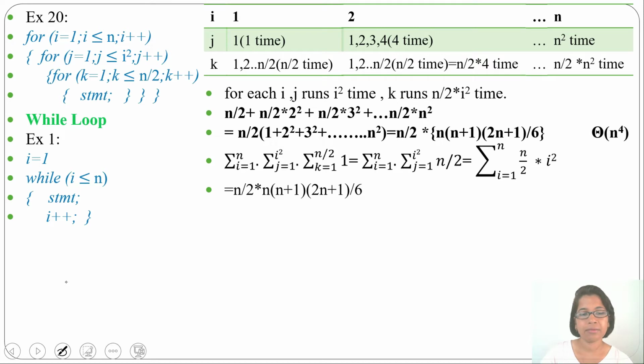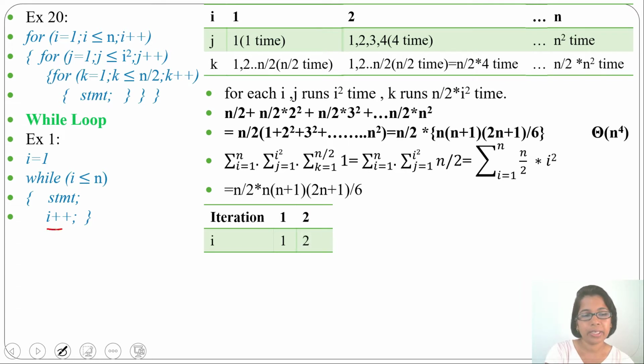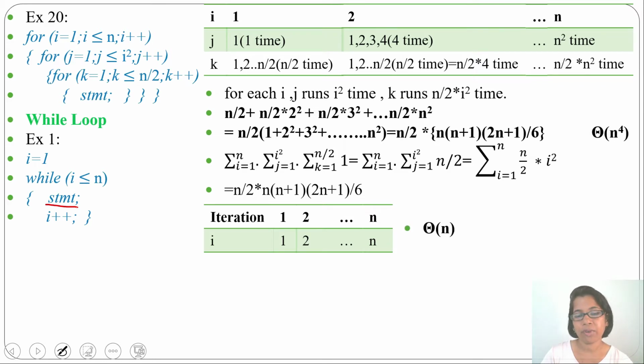Let's analyze this. For first iteration, I value will be 1. For second iteration, I value will be 2, as I will increment here. Then for next iteration, it will be 3, then for next iteration, it will be 4. Like this, there will be n iterations. At n iteration, I value will be n. So it will run till I value is less than equals to n. When I value will be n plus 1, it will fail. So this statement will execute n times. That's why running time will be theta of n.